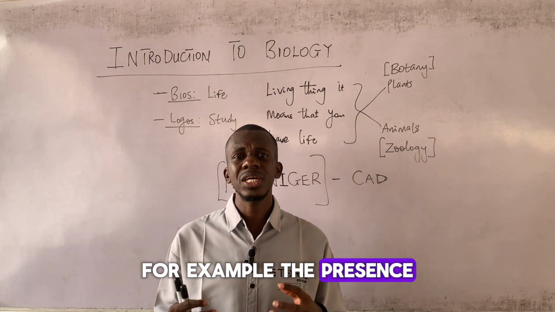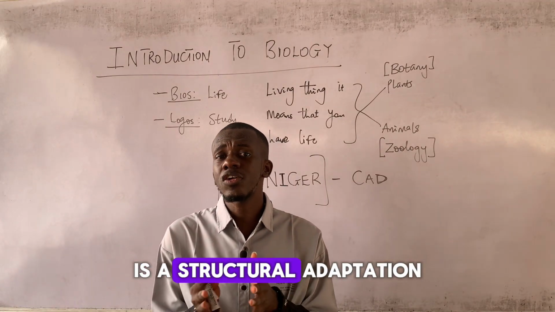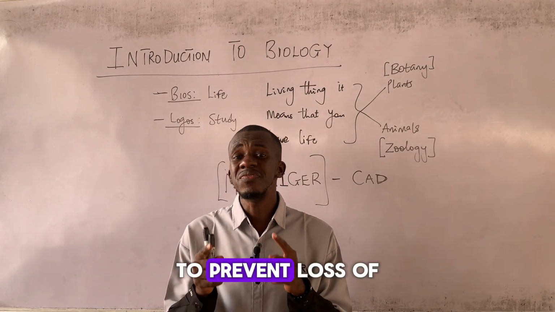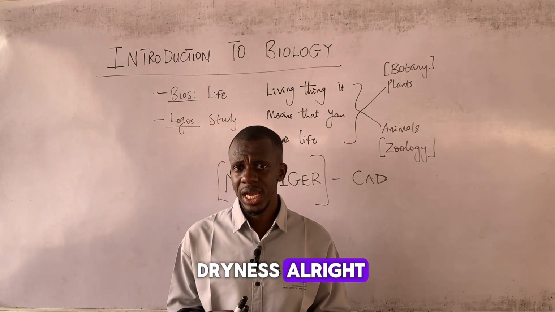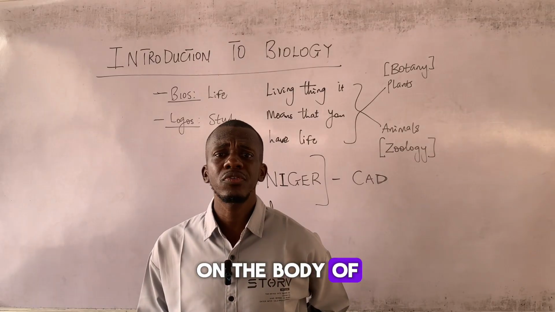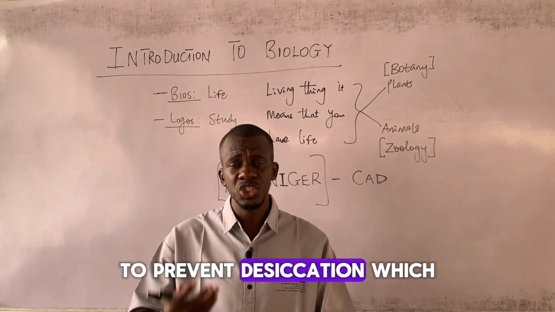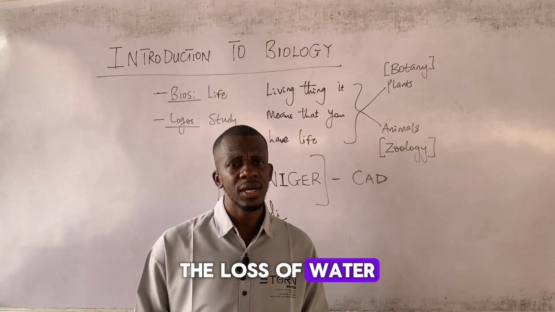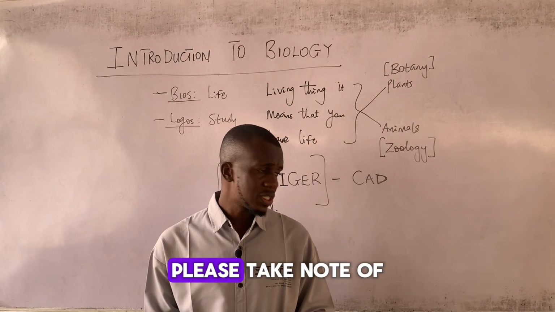For example, the presence of a waxy cuticle in plants is a structural adaptation to prevent loss of water or to prevent dryness. The presence of dry scales on the body of reptiles is a structural adaptation to prevent desiccation, which is dryness, the loss of water. These are structural adaptations. Please take note of that.